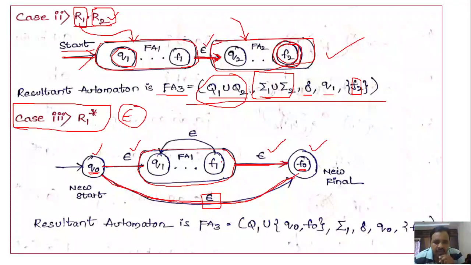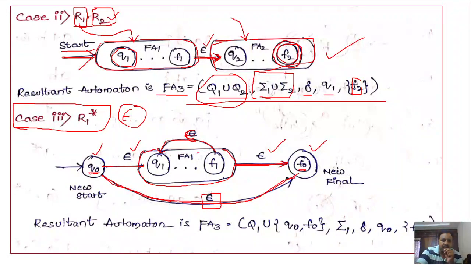And moreover, in finite automata 1, we have to specify the transition from F1 to Q1, on epsilon. So this is how we can construct the finite automata for the Kleene closure of a regular expression. So I think you understood how to construct it for Kleene closure, right?